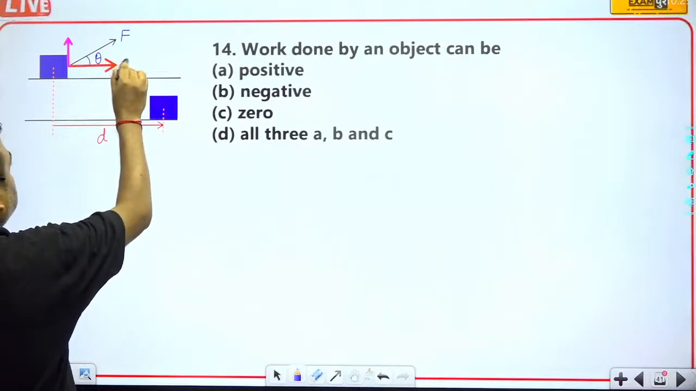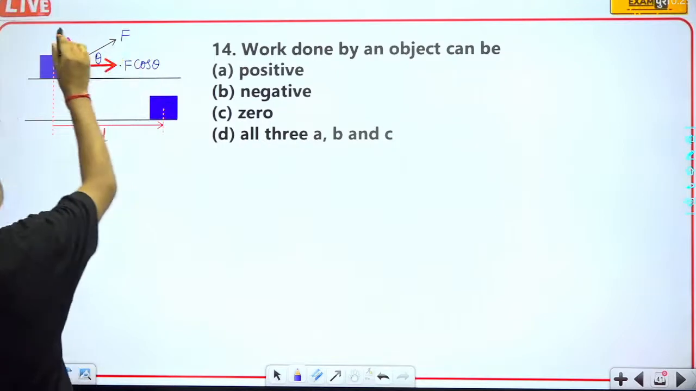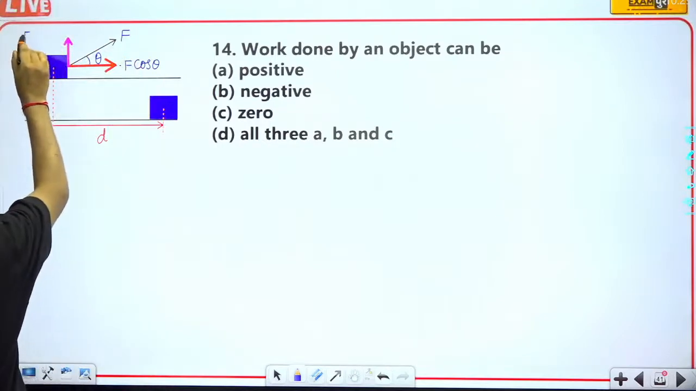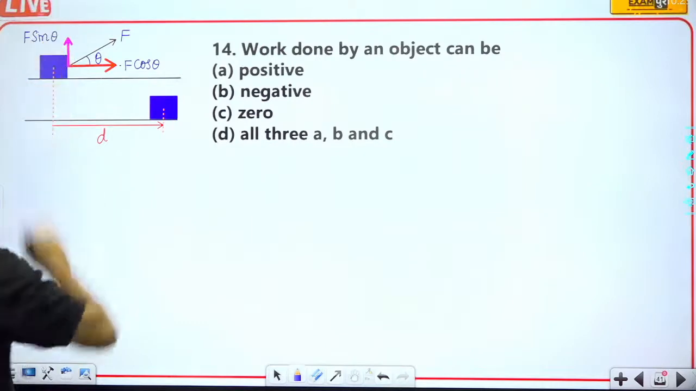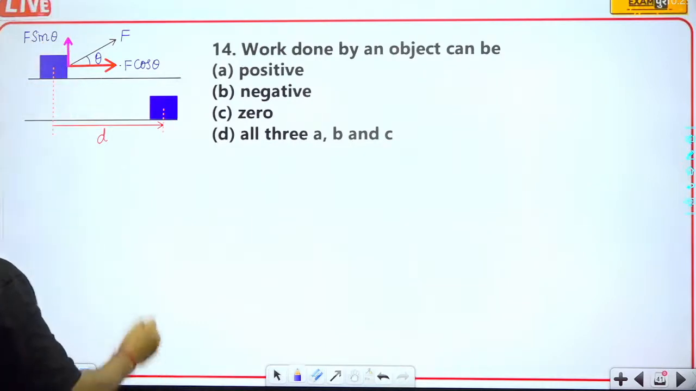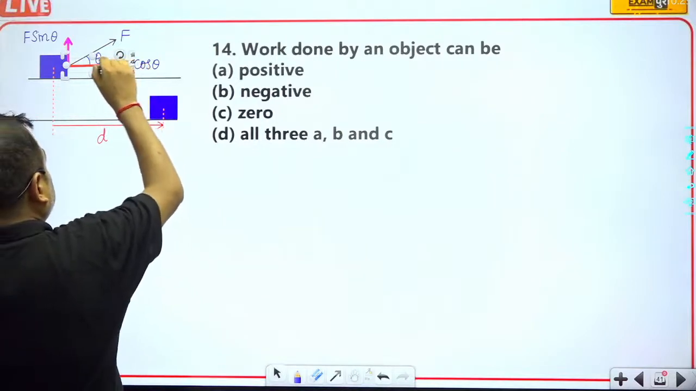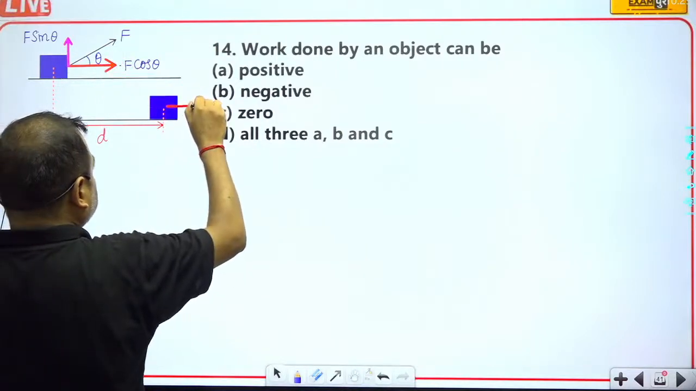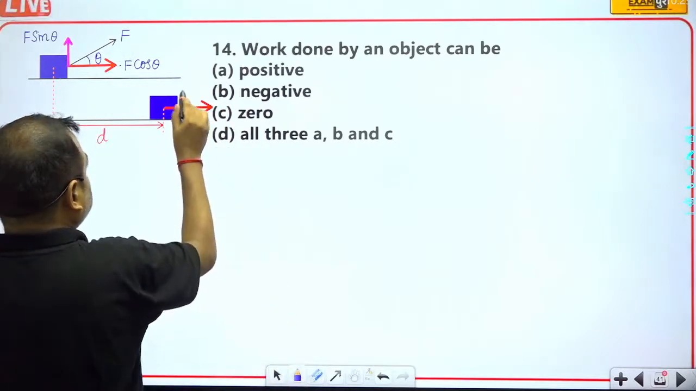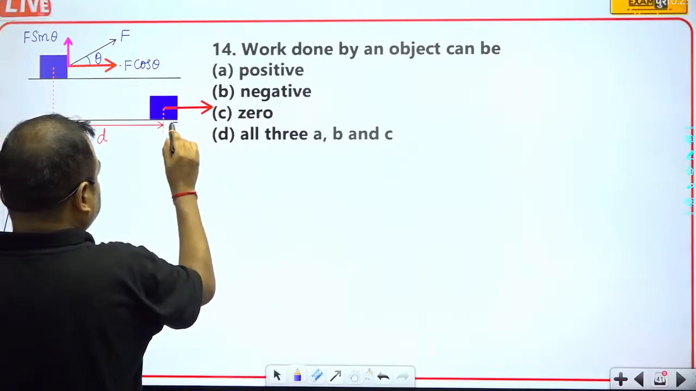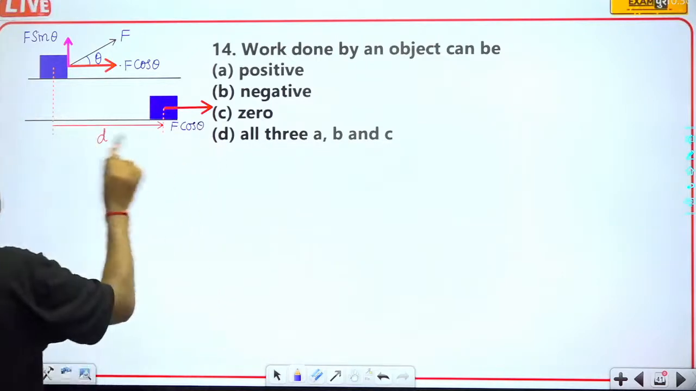So this will be F cos theta, and this will be F sin theta. Now we all know that only this component, F cos theta, will be responsible for this block to move in horizontal direction, and the displacement is d.